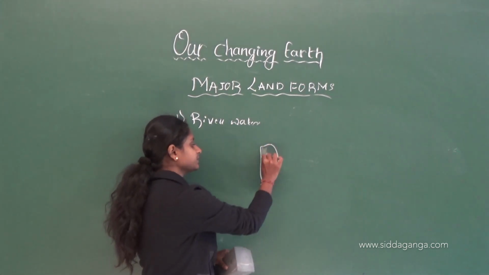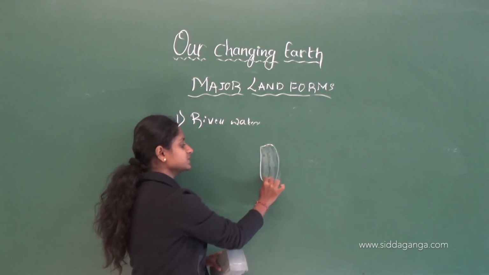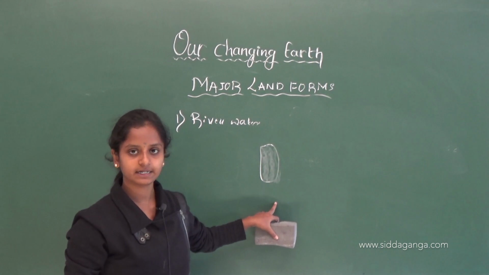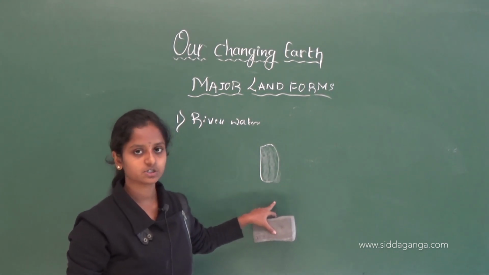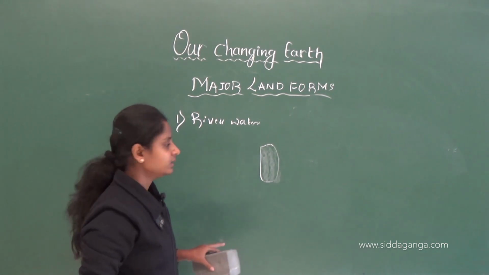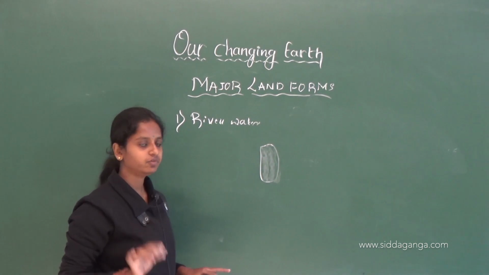This land surface is a plain land surface, right. This river will deposit some kind of sediments on this. So, we will call it a fertile plain. Understood? Yes. This is how the river water will form different kinds of landforms.